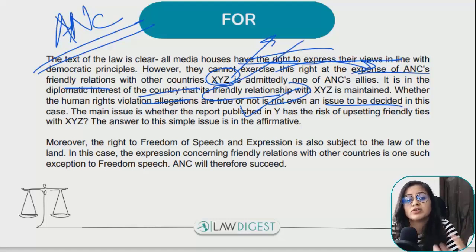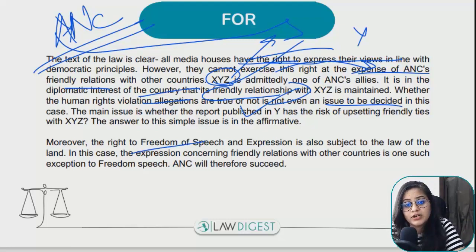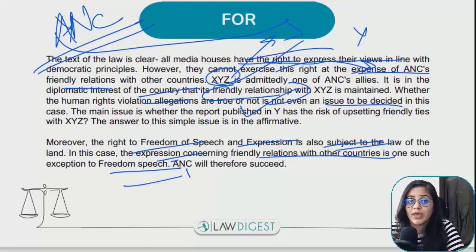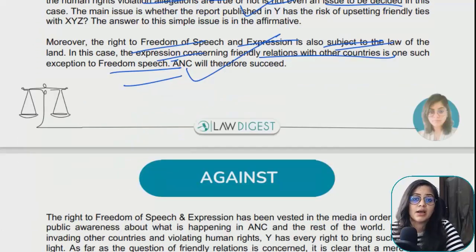It does not matter if XYZ is doing human rights violation. That is not to be seen. What is to be seen? The relations are being affected, and they are being affected. Why? Because a newspaper that exists in this country is publishing so. So the right of freedom of speech, which is subject to the law of the land, जो existing law है, here friendly relation with other country is an exception to the freedom of speech. Therefore ANC will succeed. They can bring an action against the company Y.